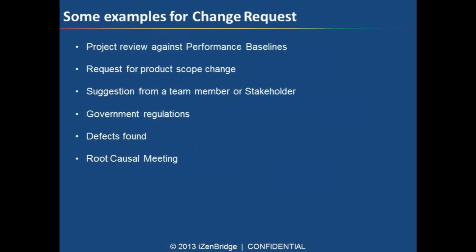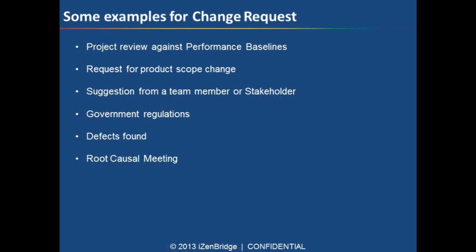In this slide we are talking about some examples of change requests. Suppose your project baselines are not showing you good numbers. If they are not showing you good numbers in cost variance or schedule variance or different indexes, that means you have to take some action, and as a project manager you have to take those actions as change requests.